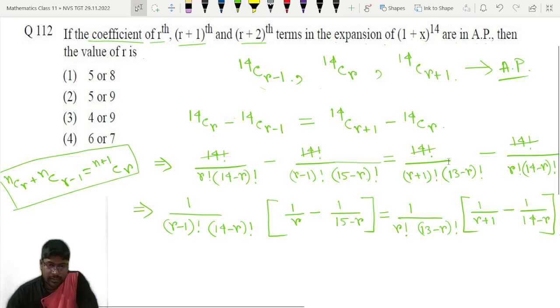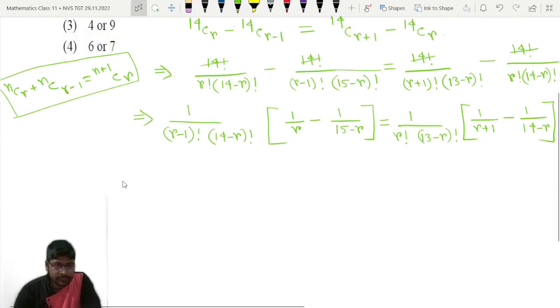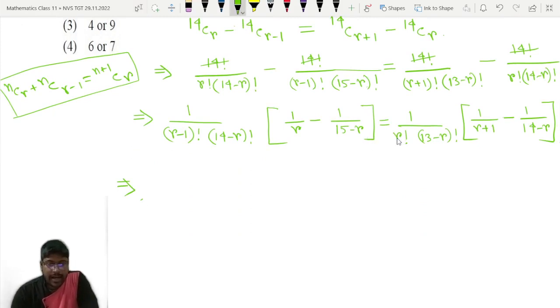Now this r factorial I can write as r into r minus 1 factorial, so r minus 1 factorial will be cancelled. Also 13 minus r factorial will be cancelled. So we will get here 14 minus r.